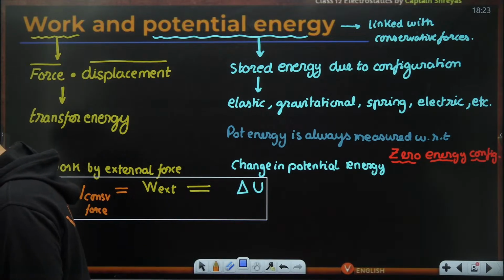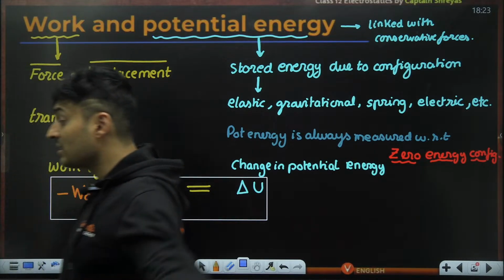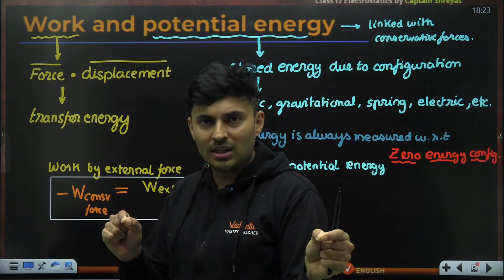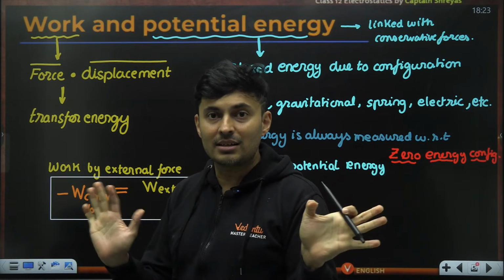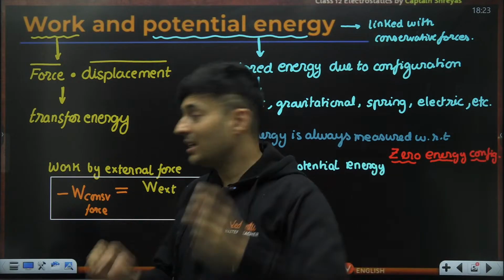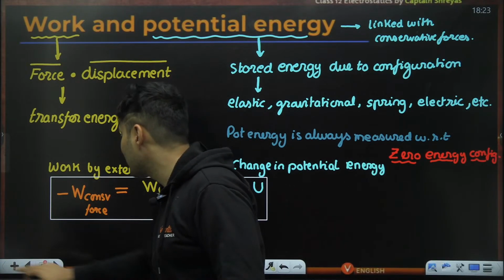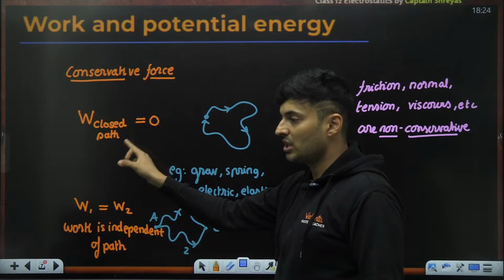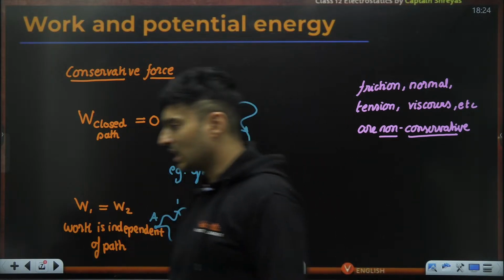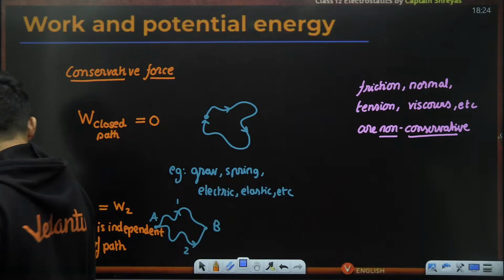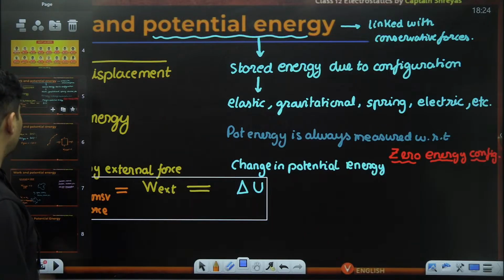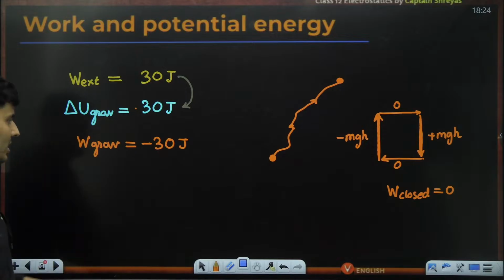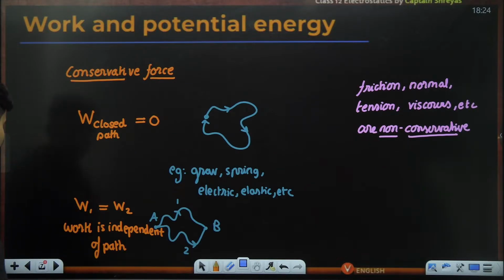Work done is 0, then it is conservative? Yes, work done is 0 for a closed path, not any time. If I go from one point to another point, work done is 0 does not mean it is conservative. Closed path means I have to come back to the same place. That's why I mentioned closed path. So these three slides are the most important slides before you talk about potential energy and potential.